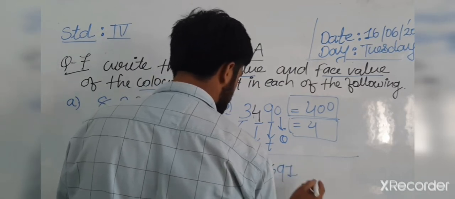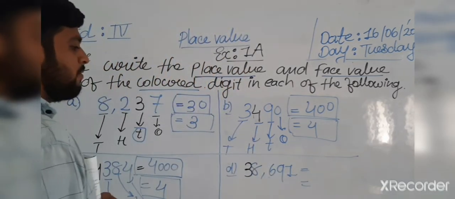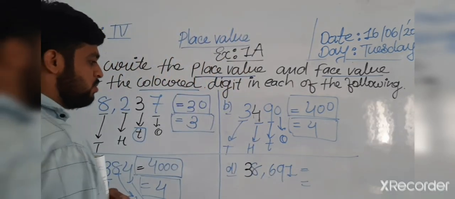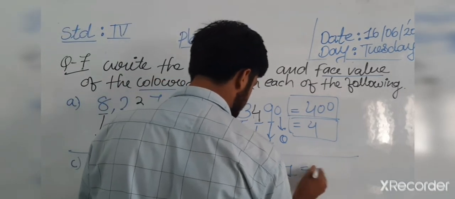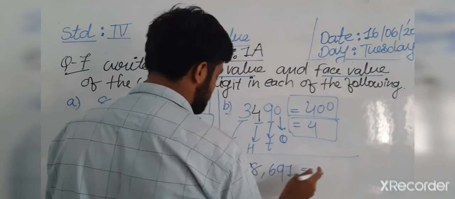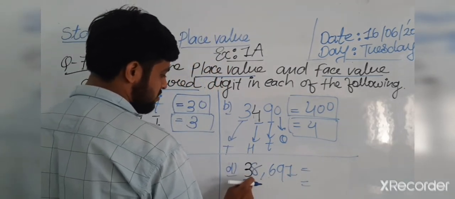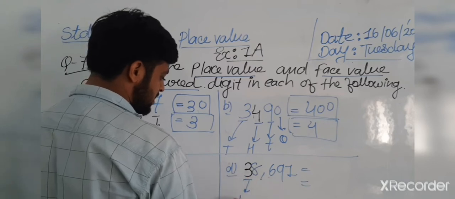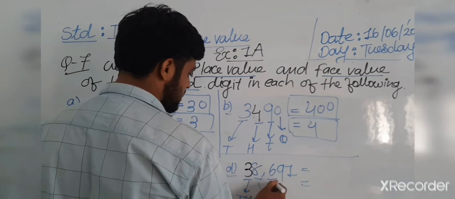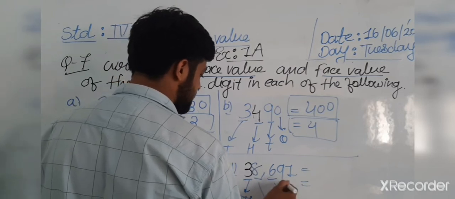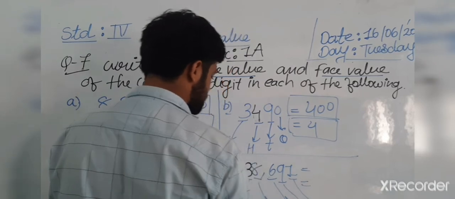38,691. Okay, so here face value and place value we must write in our answer. First of all, which digit is this? 10,000, TTH, this T, this 100, it's a 10, and it's a 1.